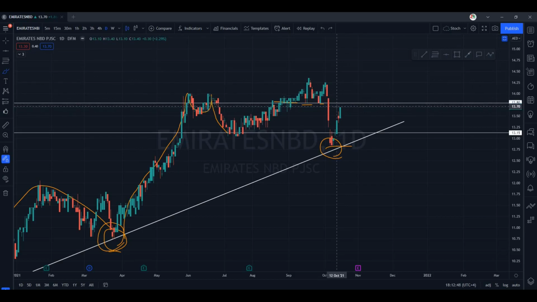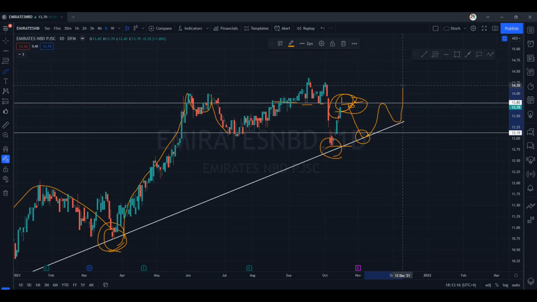Now if you want to buy here at around 13.70, you have to wait for a closing above 13.80 to see how market is reacting at 13.80. If you see a rejection candle here, do not enter the trade. Avoid Emirates NBD. Look for other opportunities in the market. So if you see a red candle here, it can come back, retest the same trend line and try for the second time. Again, if it fails, it will try for the third time.